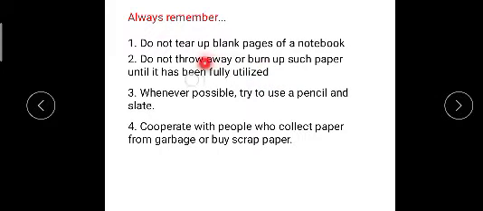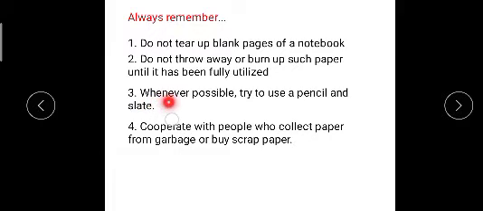You know that on some papers, some bills, letters, there is left space, and those places we can utilize for making a list of our groceries or other things, and after it is fully utilized, we can burn it and throw it, so we can save paper, and after all we can save trees.